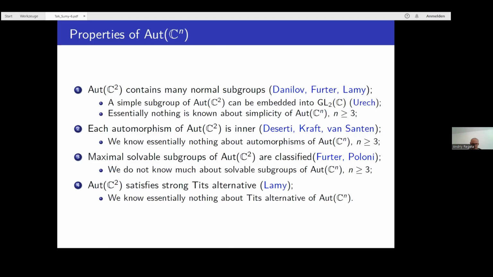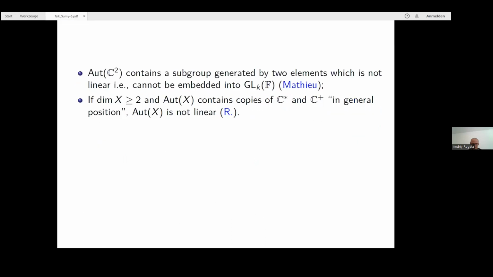But first, let me recall some results proved by Olivier Mathieu, which he actually presented in the conference on Monday. It's always good to recall some results which were presented already during the conference. Olivier Mathieu found a subgroup in the automorphism group of C^2 generated by two elements, which is not linear, which cannot be embedded into GL_k(F).